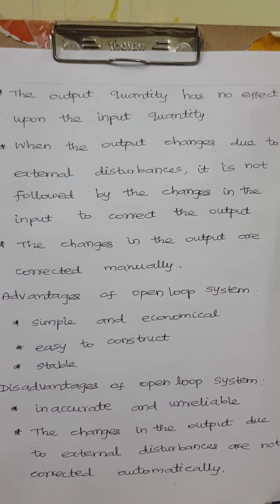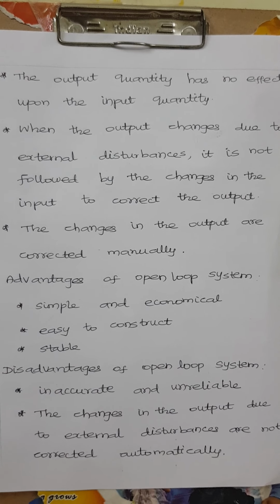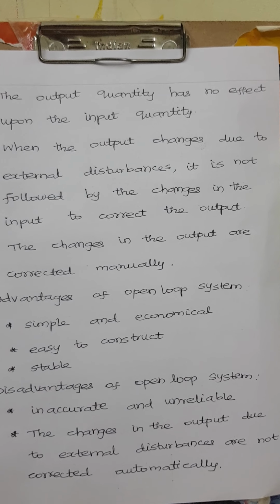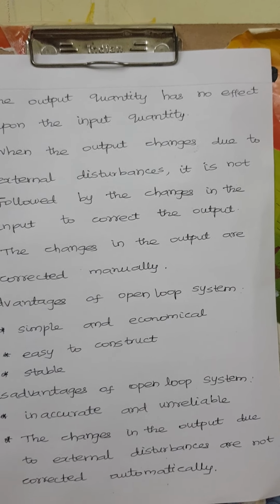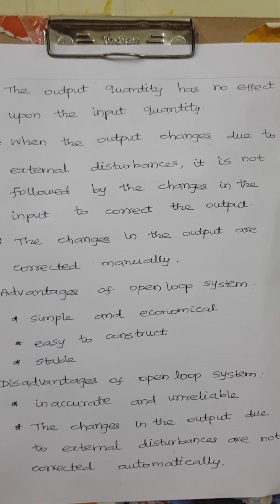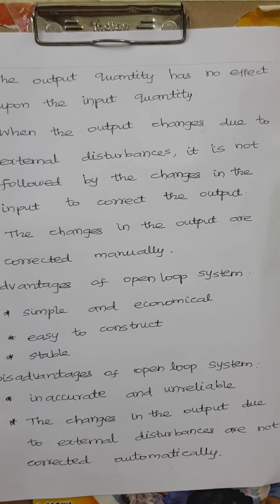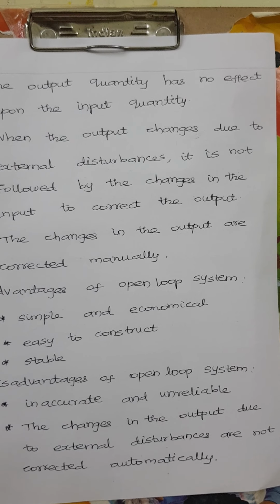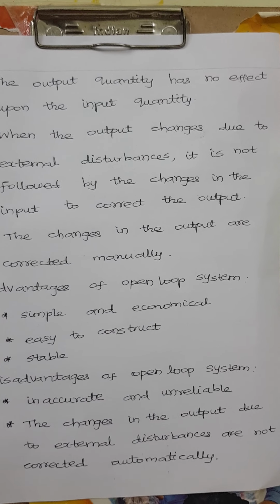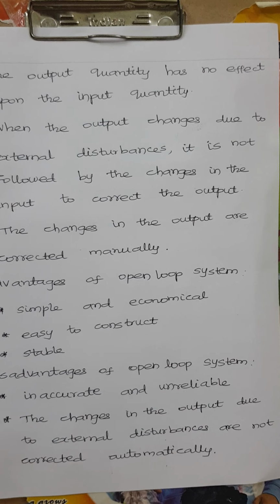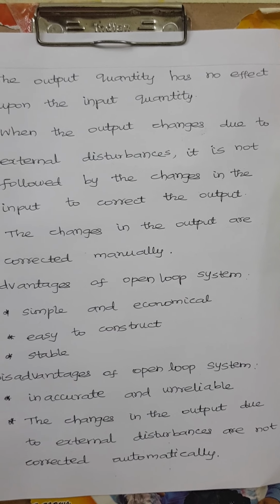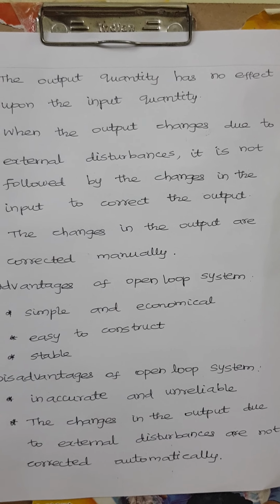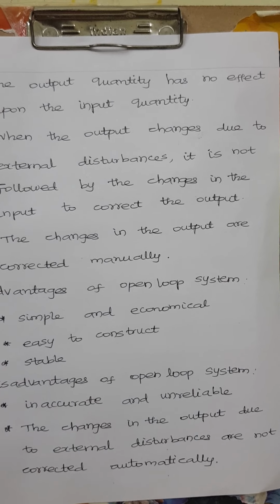Then some advantages and disadvantages of open loop system. From the figure itself we can say open loop systems are simple and economical, easy to construct, and mostly stable systems. So these are the advantages of open loop system. Disadvantages: we cannot automatically correct the changes in the output.